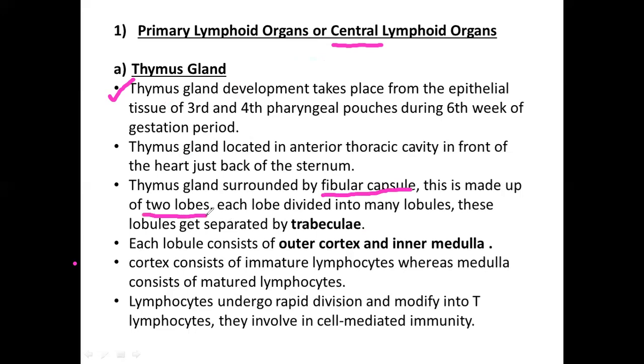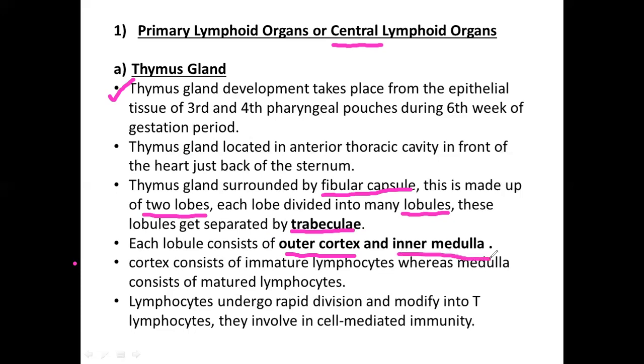These two lobes in turn have lobules inside, and each lobule is separated by a layer called the trabeculae. I'll explain again with the diagram. Each lobule has two parts: the outer part called the cortex and the inner part called the medulla.